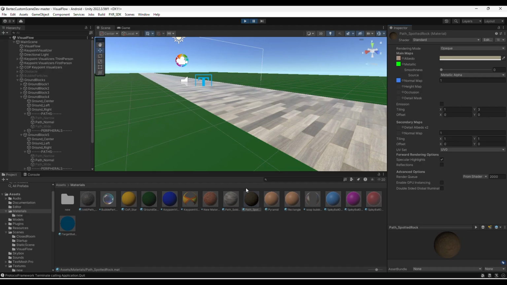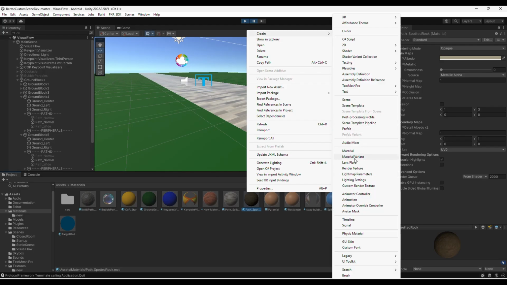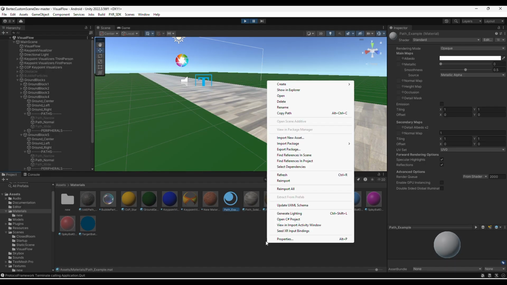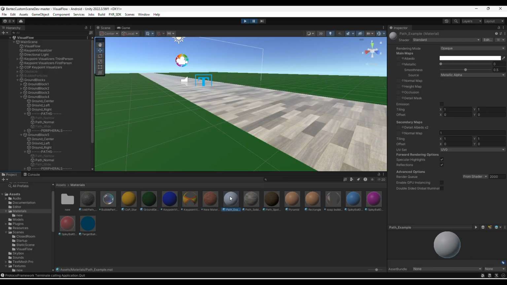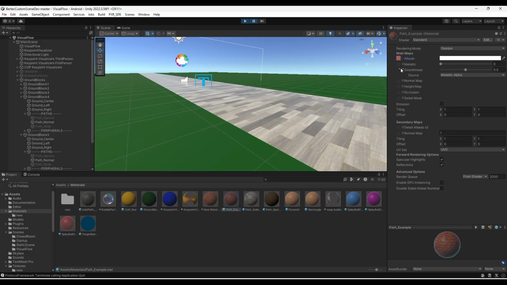To create a new texture, a new material has to be created. Under Assets, click on Materials option. On the Materials section, right-click on it. Select the Create option and choose Material option from the list. Define a name to your new material. After that, define the new texture along with metallic and normal map.